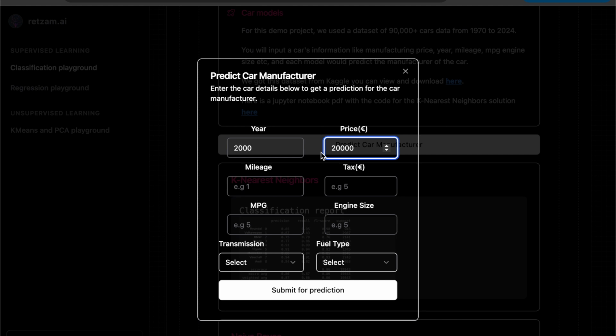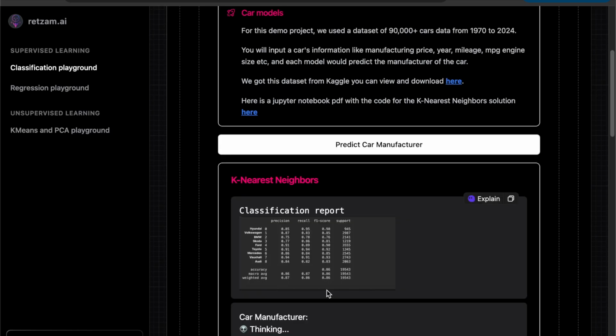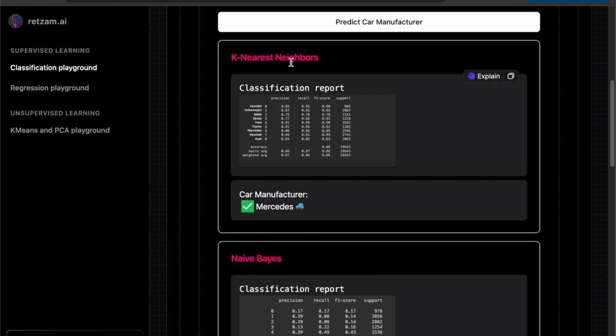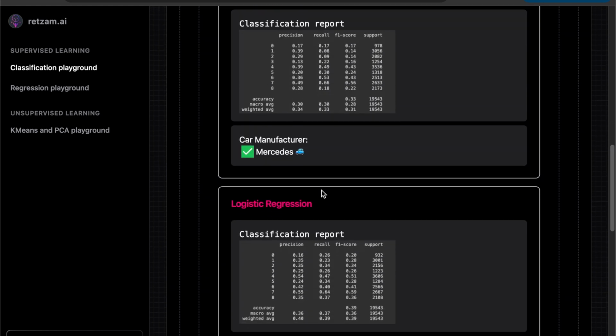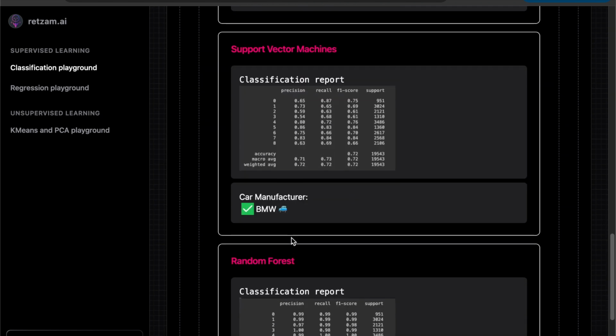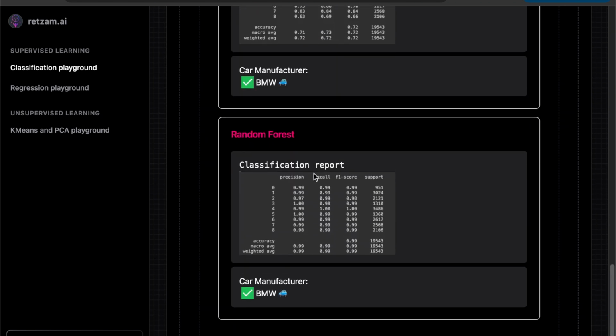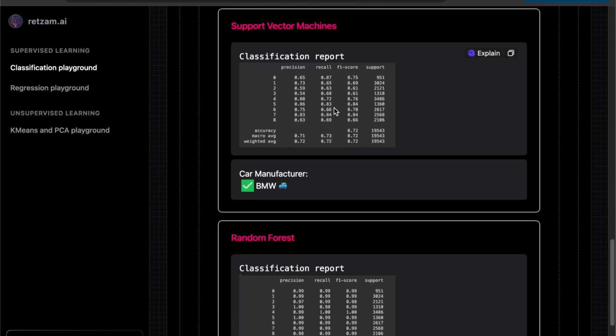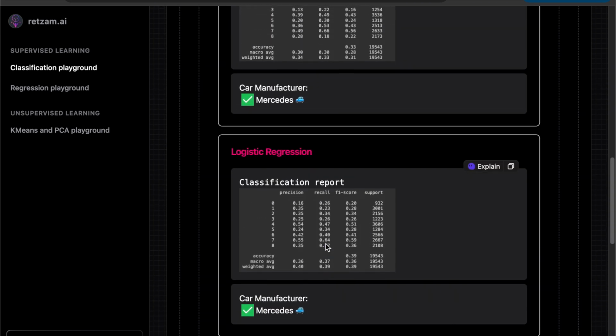So let's try that. This is supposed to predict car manufacturer. So yeah, let's try that. Let's predict car manufacturer. So let's see. Each model will be trying to get the prediction. So this is good. Here I see it's Mercedes, logistic Mercedes. Support vector says a BMW. So does random forest. So you can see that each of the models gives its own prediction.